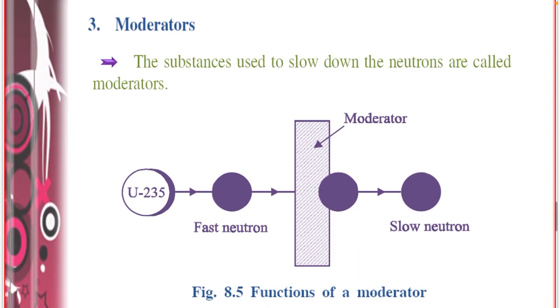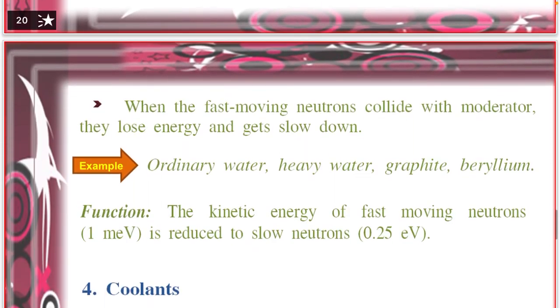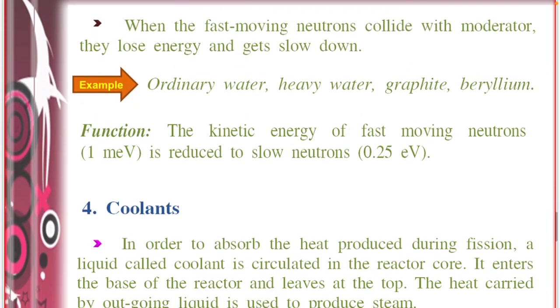Then moderators. The substances used to slow down the neutrons are called moderators. So, fast moving neutrons are converted into slow moving neutrons. Usually ordinary water, heavy water, graphite or beryllium are used as moderators. So, what will happen? The fast moving neutrons having kinetic energy of 1 MeV are reduced to slow neutrons of 0.25 electron volt. Thereby, the fast moving neutrons are converted into slow moving neutrons.